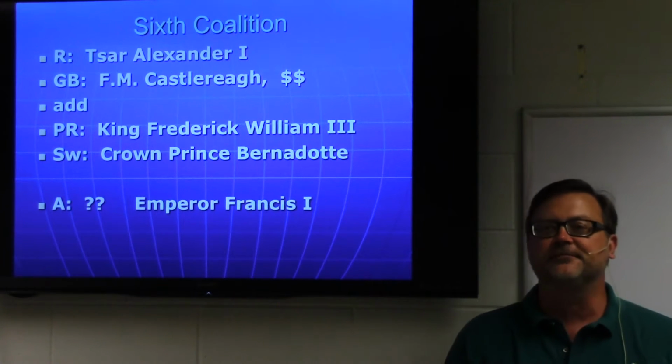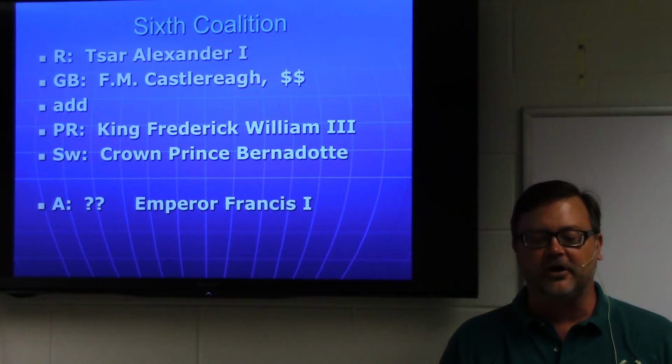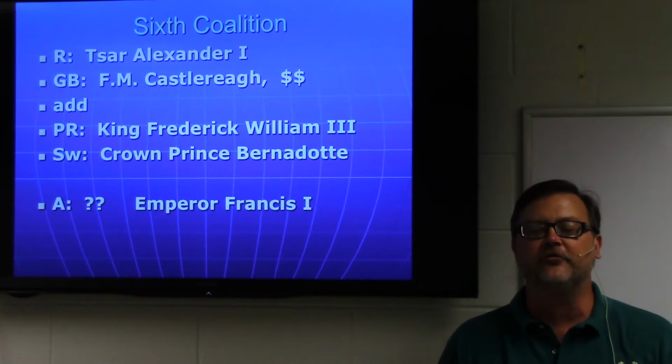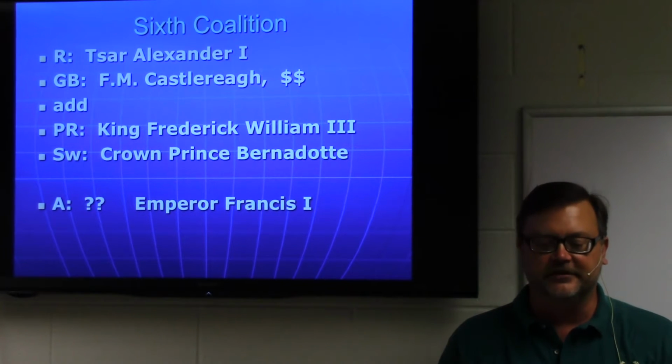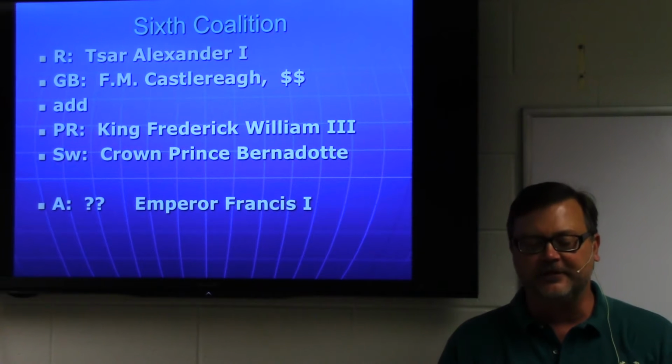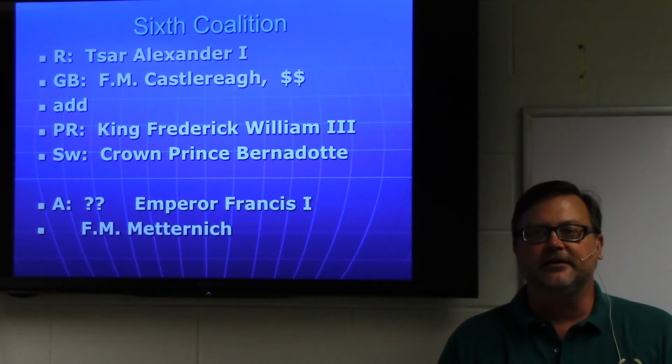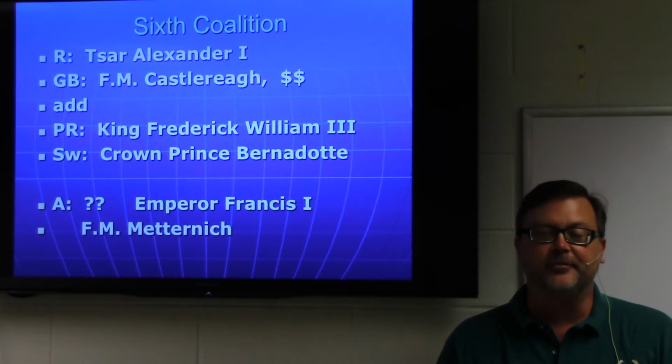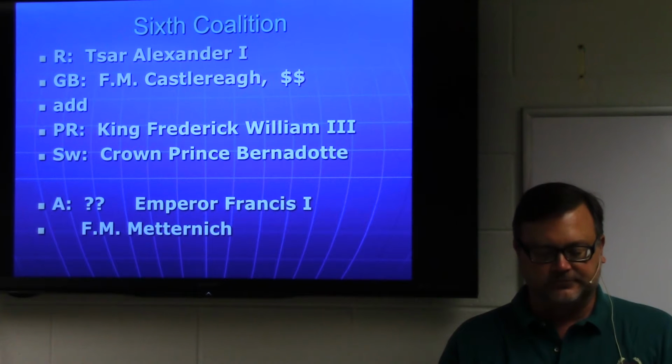And then the question comes up of, what about Austria? What about the Austrians? The Austrians have been beaten by Napoleon over and over again. Their emperor is Francis I. He is the one who has sent his daughter to be married to Napoleon. And so he's kind of sitting on the bench, waiting to see which way this is going to go. And he is led by his foreign minister, a man named Metternich. We'll be speaking more about Metternich. He will be the great brains of Austria for the next 40 or 50 years.